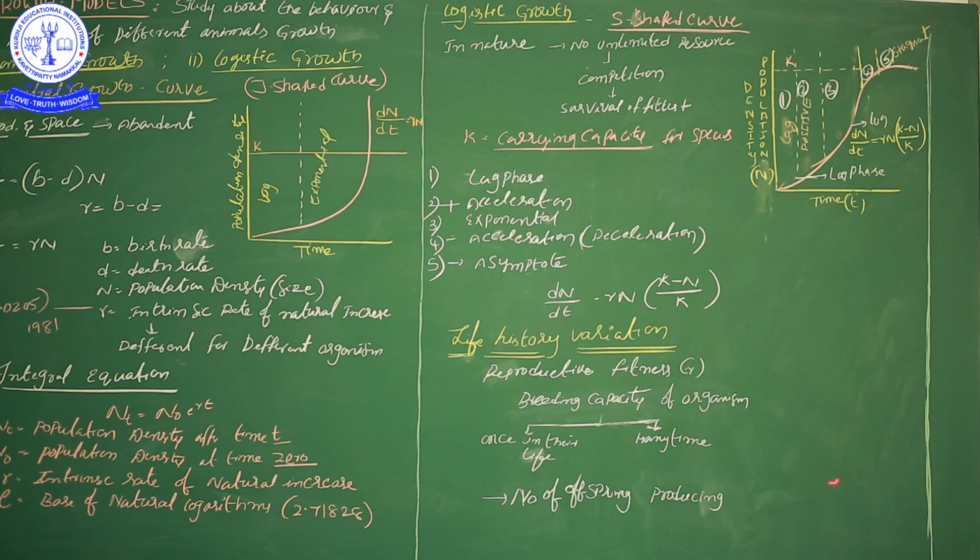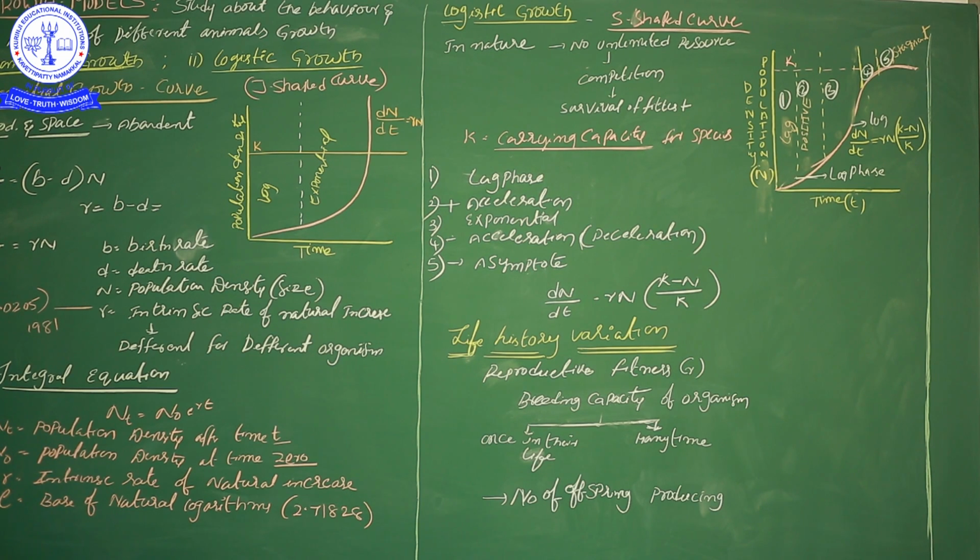Okay, then one more factor influences the population density, that is life history variation. I will give the explanation by example. Some organisms have a lifespan of 80 years, some only a few days.